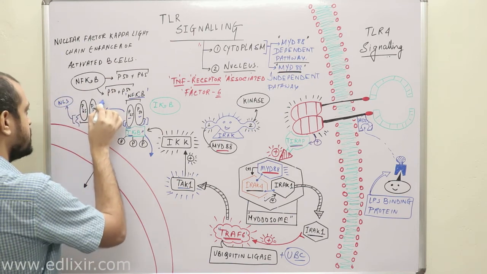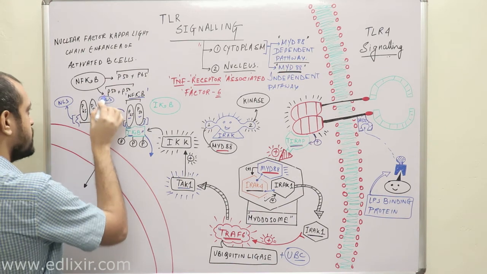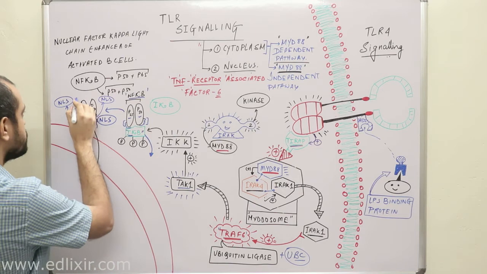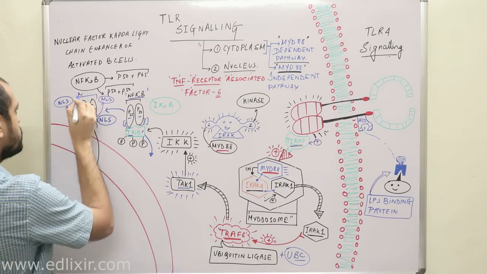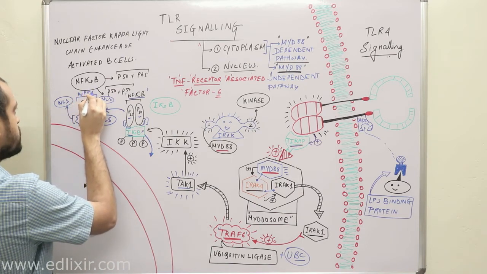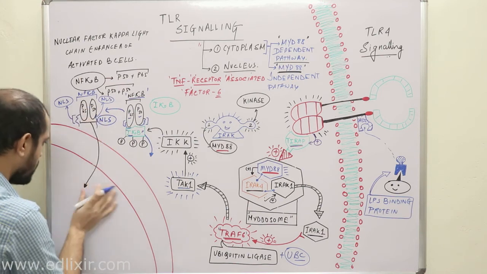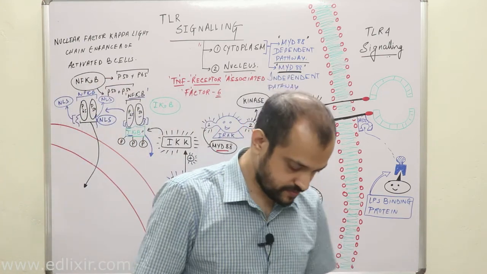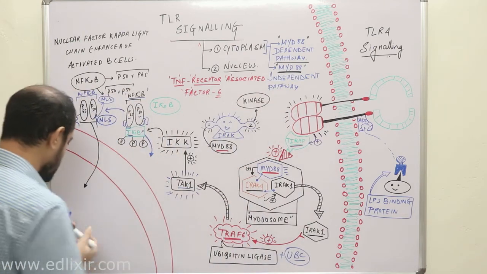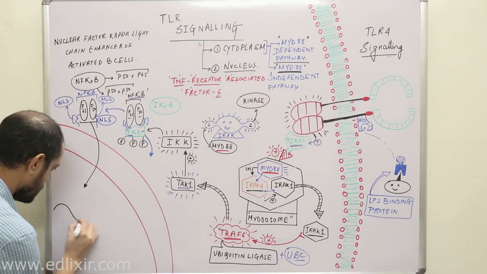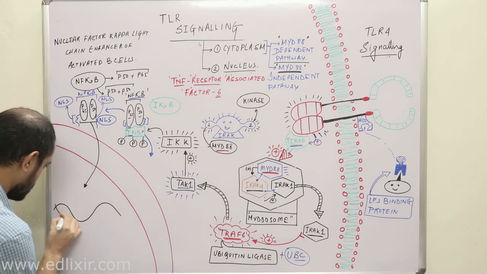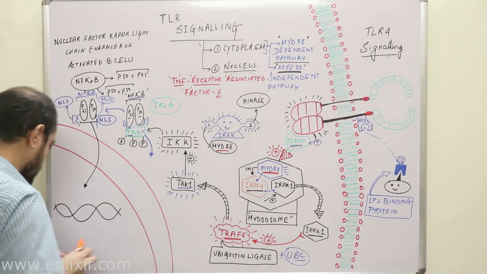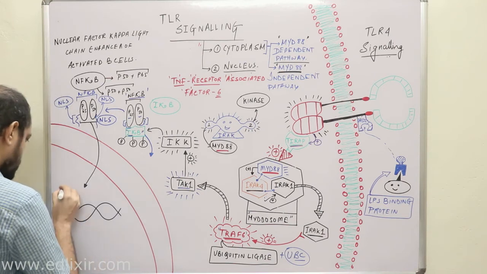Now these NF kappa B molecules will enter into the nucleus and they will activate DNA. Clear?